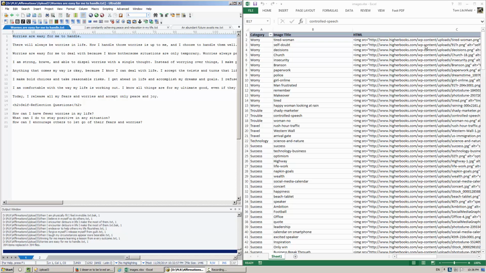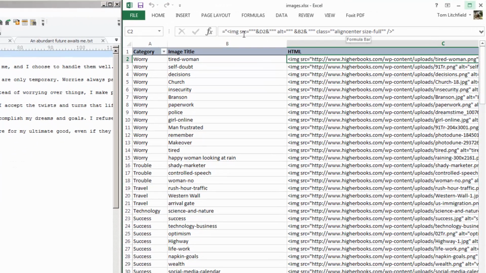I took the URL of each image and used Excel to wrap the proper image tag and class that I want to use from WordPress. In each one of these articles, I will choose an image, copy the HTML, and insert it into the article. It'll be a little bit random, but I'll try to stay on topic.